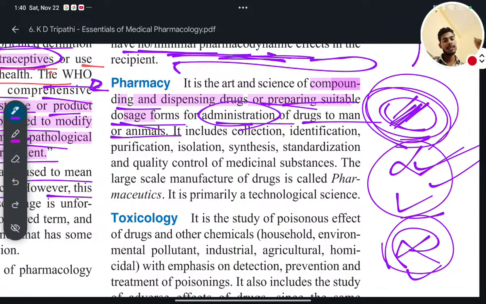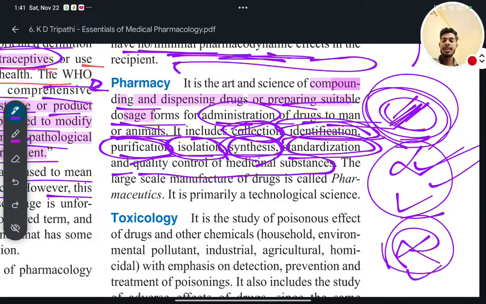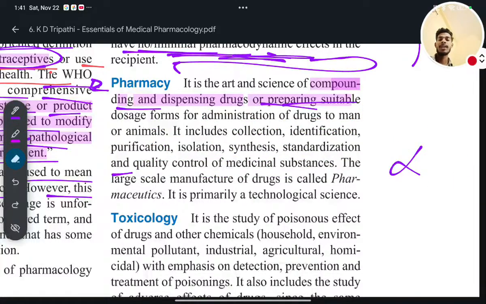Administration means putting inside the body. To man or animal. Animal in the sense of veterinary. So it includes collection, identification, and purification, then isolation, then synthesis, and then standardization, and quality control of medicinal substances. These terms are all very, very important. You have to understand them.